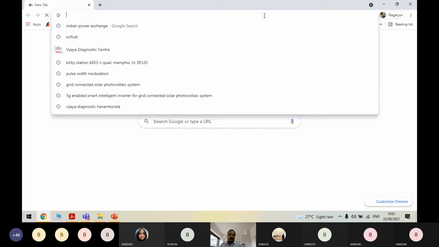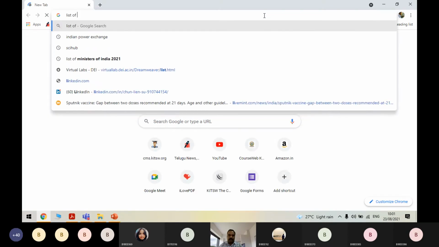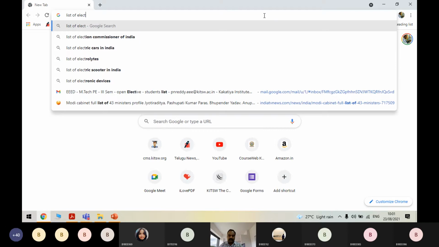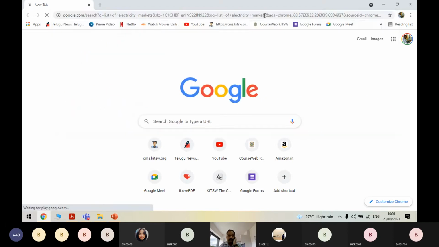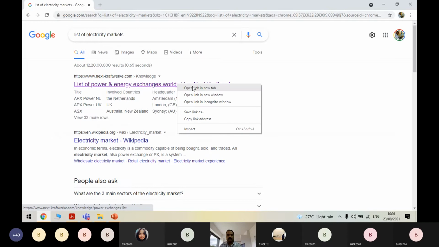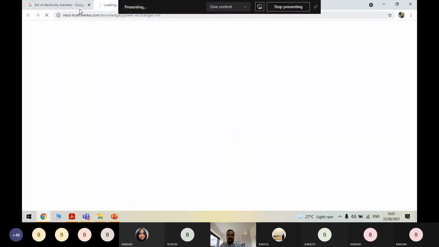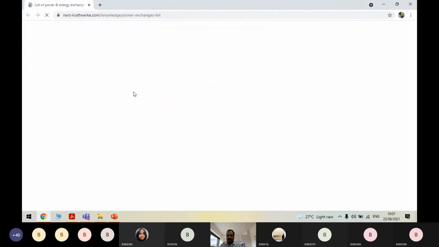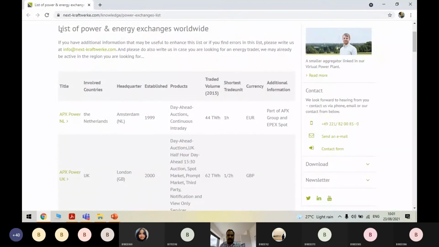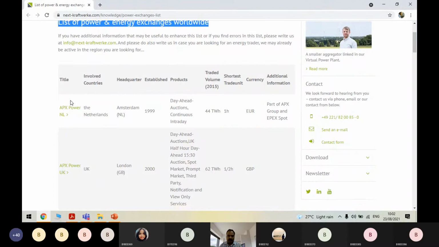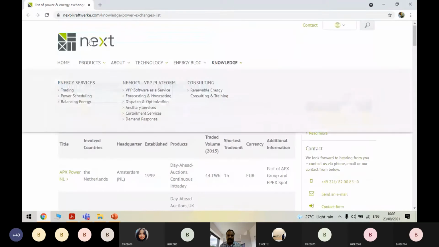List of electricity markets. Yeah, this is the Craftwork website where I can find the list of all these. These are the list of power and energy exchanges worldwide. You can find all the power exchanges. This is the next Craftwork website.